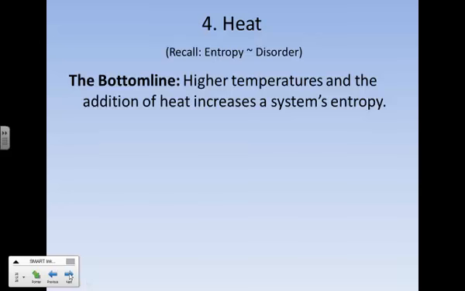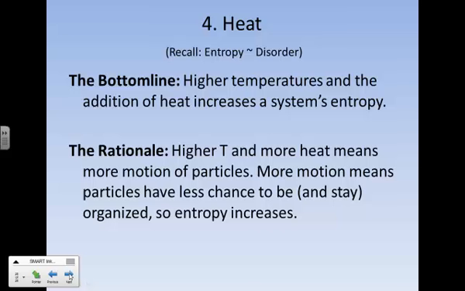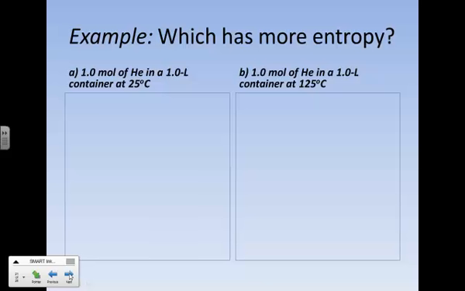The last factor that affects entropy is heat. And here, the higher your temperature, the more entropy you'll have. The reason being because, as you know, the more temperature you have, the faster the particles will move, the more they jiggle. The more motion means the more randomness, and the more chance they will be disorganized and spread out. So as you heat a substance, its entropy will increase.